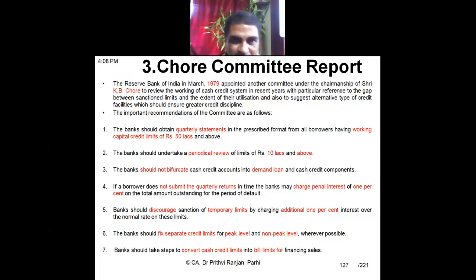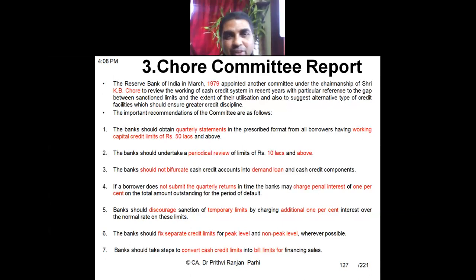Now, next committee is about the Chore committee report. This is again with similar kind of objectives. This committee was formed by the Reserve Bank of India in the year 1979 under the chairmanship of Mr. K.V. Chore, and they have made this kind of recommendation.